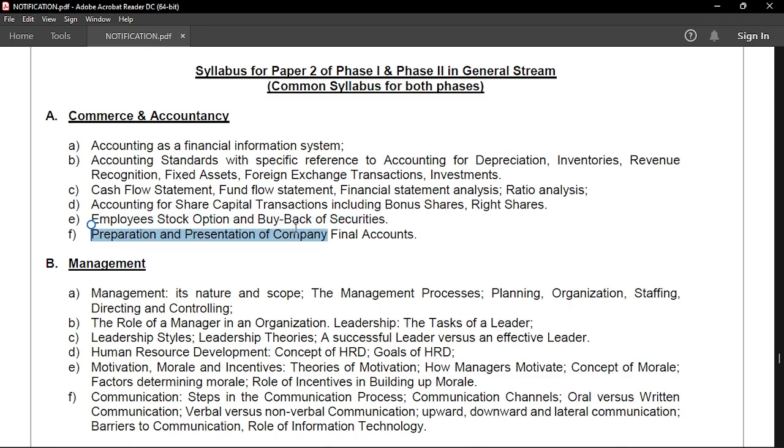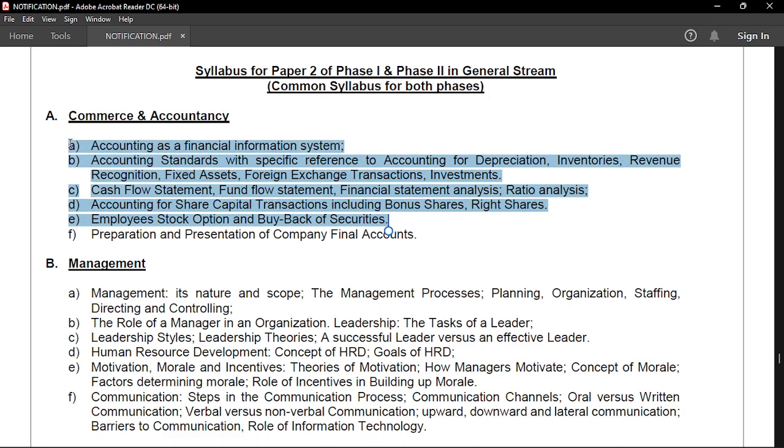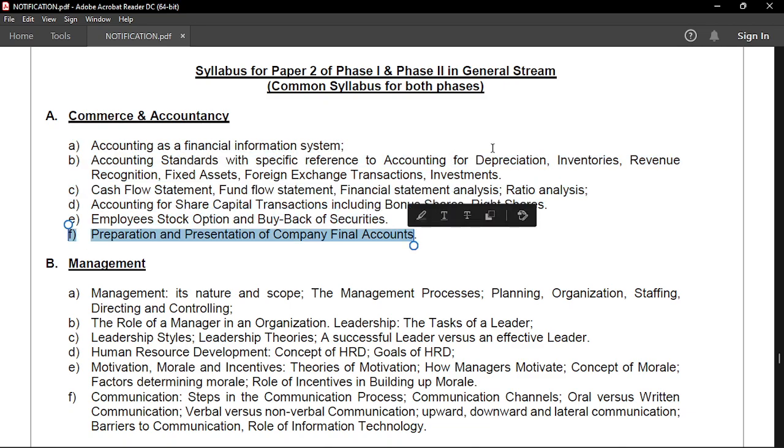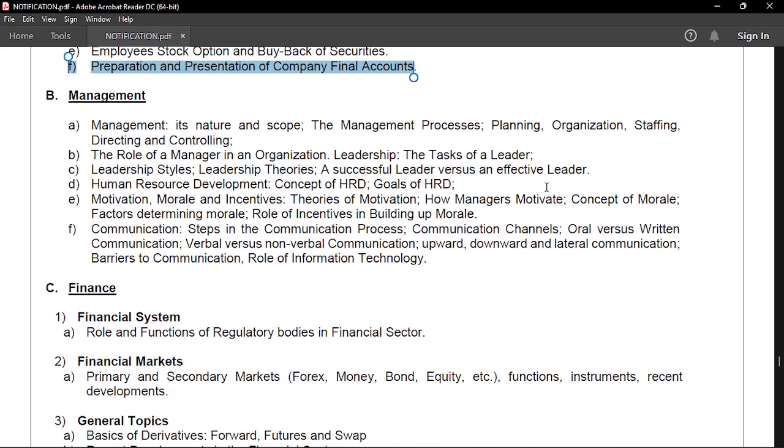Presentation and preparation of company final accounts. This is very, very important, because if you see even a single video regarding this, you will be able to know all the concepts that you have studied before. All of these concepts will be cleared in this particular section, because all of these things will be used while you are preparing or presenting the company final accounts. So it is very important for you guys to know.